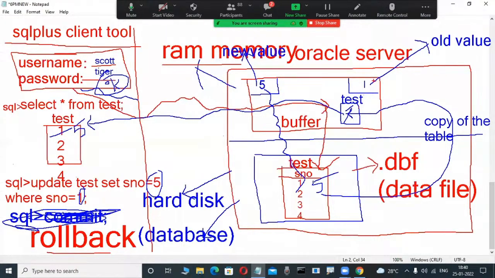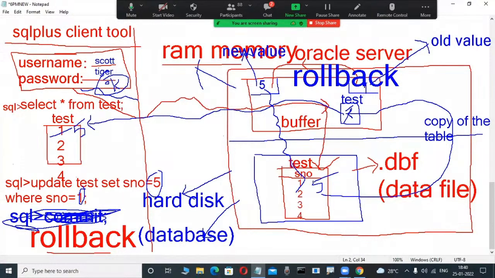Here, this is the old value. This old value is automatically transferred to where? Transferred to the new value place only. This is nothing but rollback. Rollback is nothing but undoing the transaction from memory. It works in memory only. The rollback command works in memory. Undo the transaction from memory. Rollback means cancel only, same as undo, same as Control Z in Windows Word.